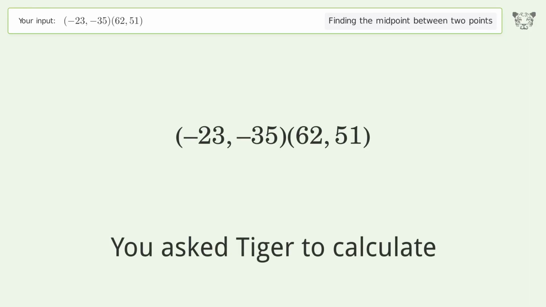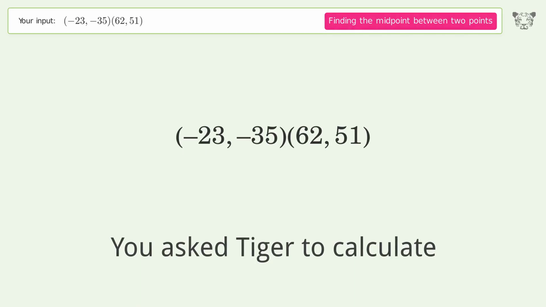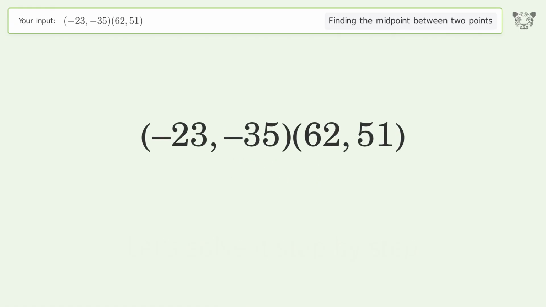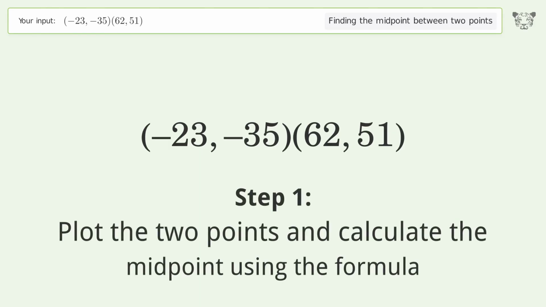You ask Tiger to calculate. This deals with finding the midpoint between 2 points. The midpoint between the 2 points is 19.58. Let's solve it step by step. Plot the 2 points and calculate the midpoint using the formula.